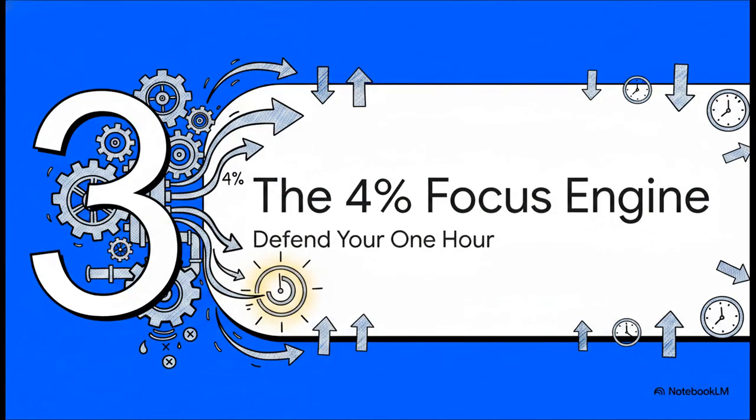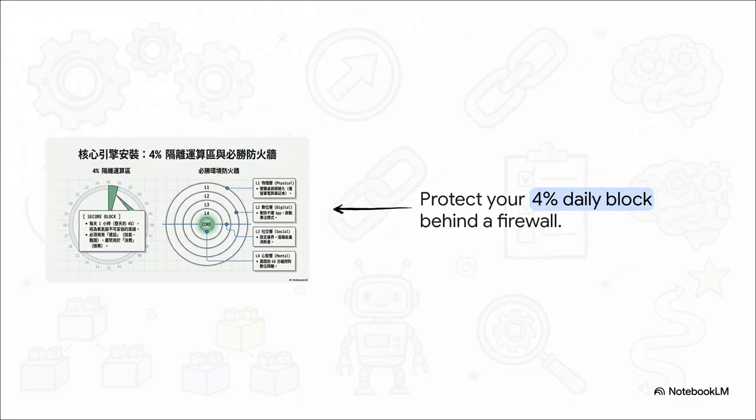All right, Module 3, the 4% focus engine. This secure block diagram here represents exactly 1 hour. That is just 4% of your 24-hour day. This block is your oxygen. It is non-negotiable. During this hour, you must build skills or solve hard problems behind a really strict multi-layered firewall. And by firewall, I mean physical isolation, digital isolation, hello airplane mode, and clear social boundaries. This 4% block is strictly for producing and building. Consuming content or entertainment during this hour, yeah, that is an absolute violation of the system protocol.